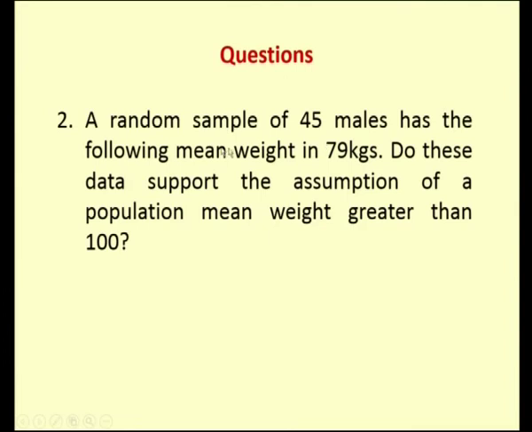Now, coming to question number 2, you have a random sample of 45 males with the mean height of 79 kilograms. Do these data support that the assumption of a population mean weight is greater than 100 or not? We are going to compare the population mean weight of 100 with the population mean weight of 79. So, as you see here, we are going to compare two means, that is the sample mean and the population mean. So, you carry out a large sample because it is 45 males and therefore, it is greater than 30. We carry out a test for single mean.